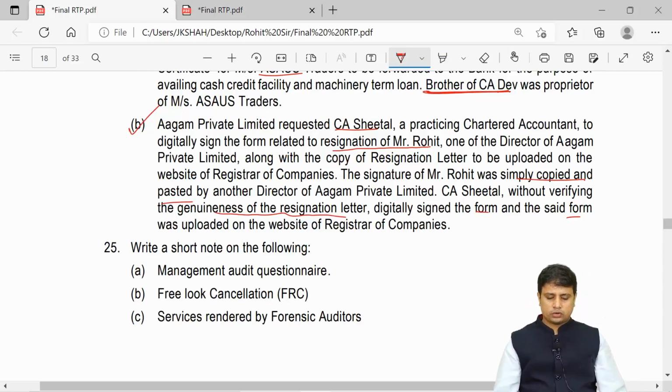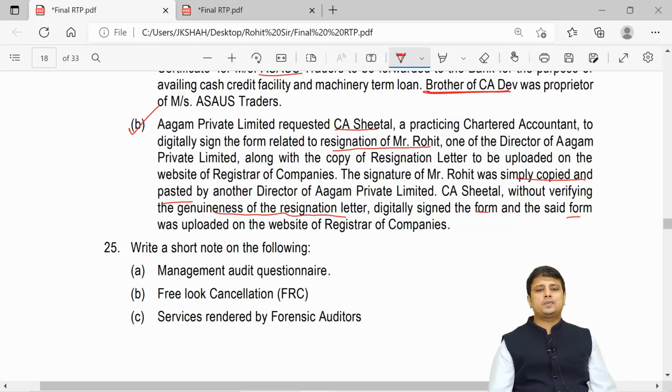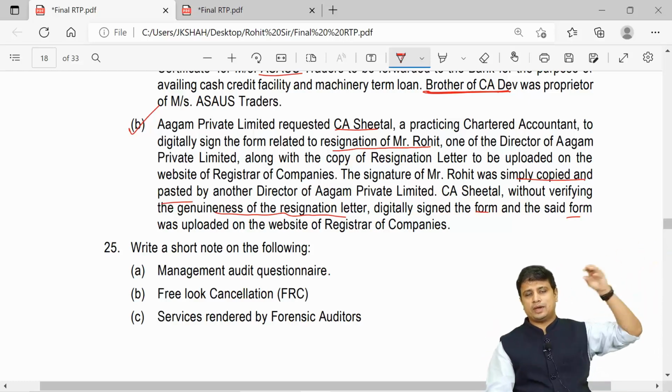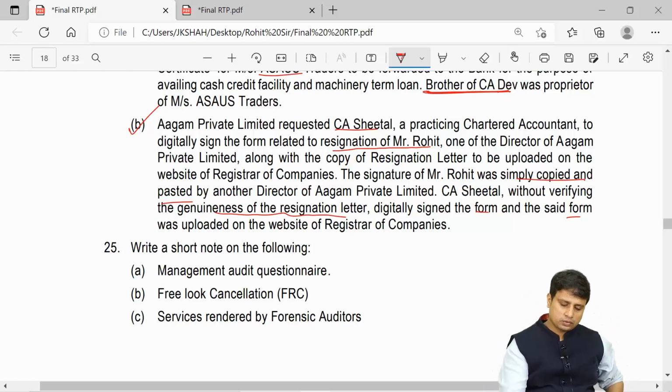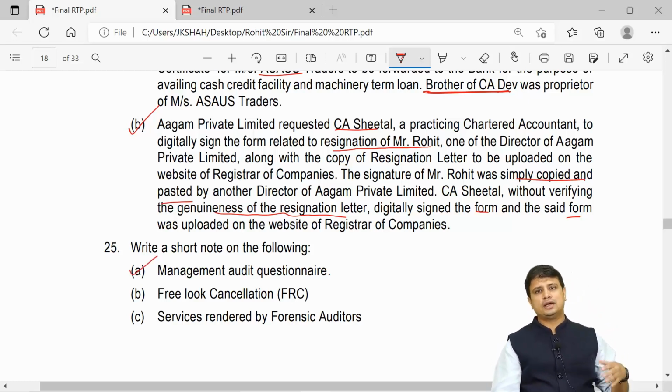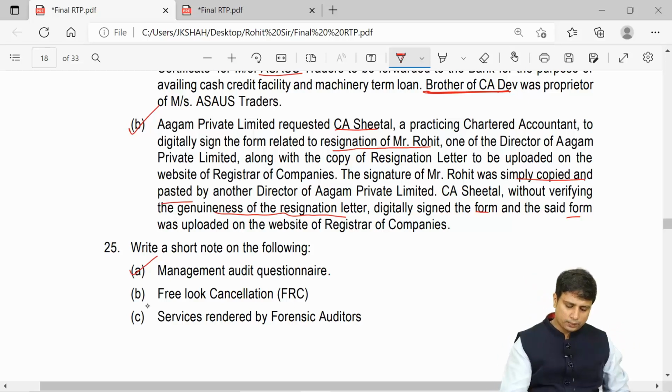Next is, write a short note on the following: management audit questionnaire. So when we talk about management audit, we have discussed a questionnaire. You know what are the questions that we can ask them, how they are supposed to reply in yes, no. So this is already there in our notes. Free look cancellation is from insurance. The opposite party has a time limit within which, if they do not agree with the terms and conditions, they can cancel, but we will deduct the proportionate premium and also any healthcare or medical charges that we have incurred, and refund the rest of the premium.